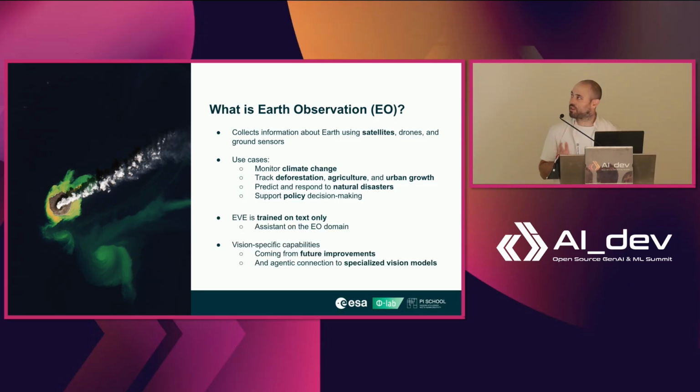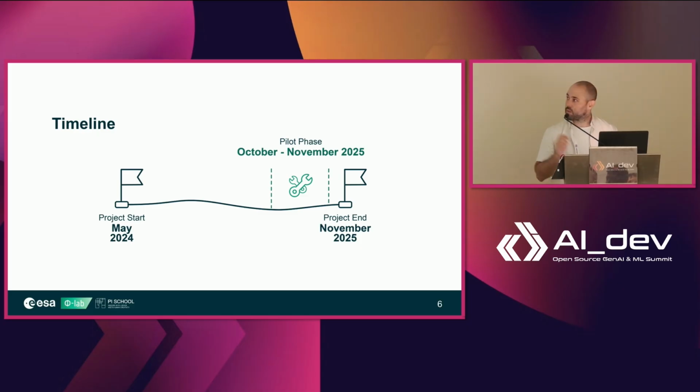So one of the first things to clarify is that as it stands right now, EVE is trained on text only and structured text, essentially. And the idea is for it to be essentially a research assistant, for the most part, to the EO domain. The vision-specific capabilities are coming in a later future improvement, and also from agentic connection to specialized visual models separate from EVE itself.